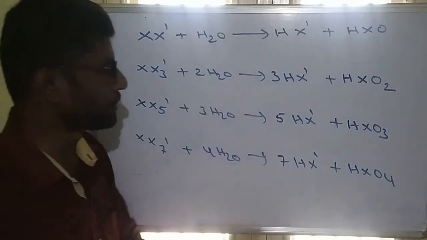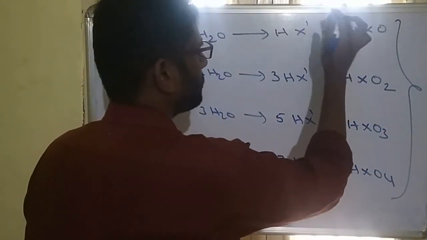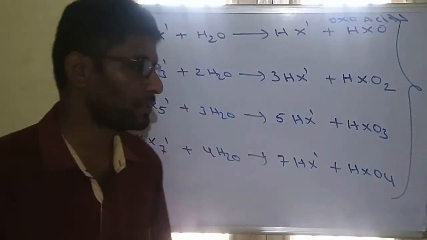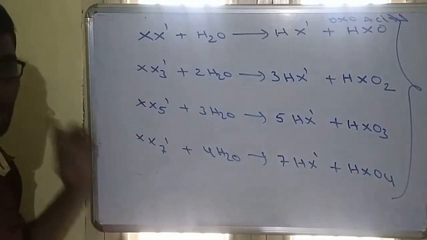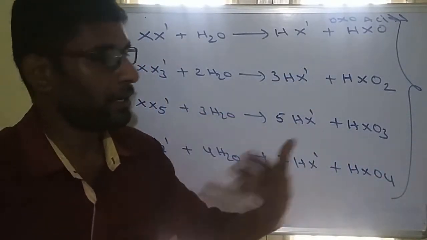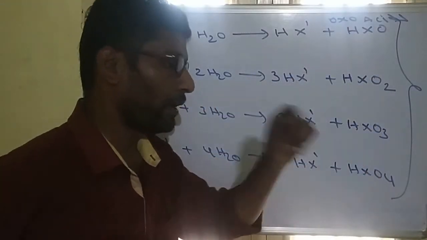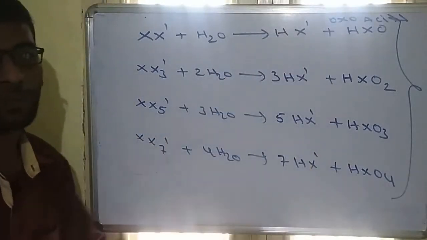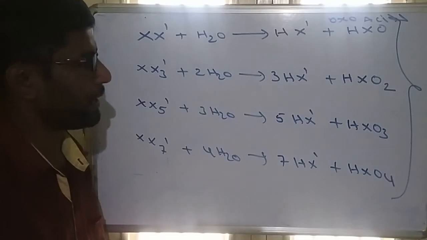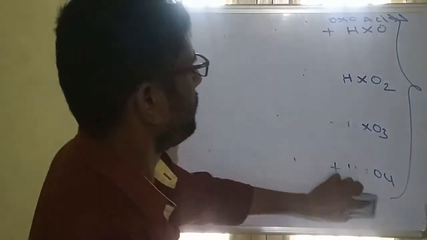And they also produce oxo acids with the big size halogen. So in total 4 types of oxo acids exist in halogens: HXO, HXO2, HXO3, HXO4. So these are the oxo acids of halogen. Write these formulas, important. So total 4 oxo acids. So what are they?